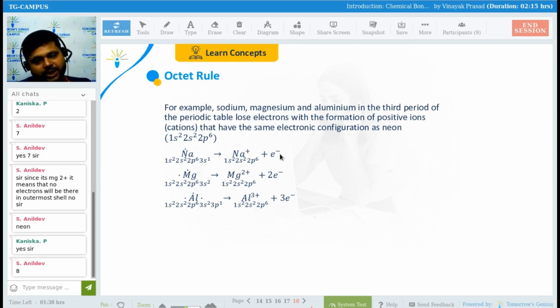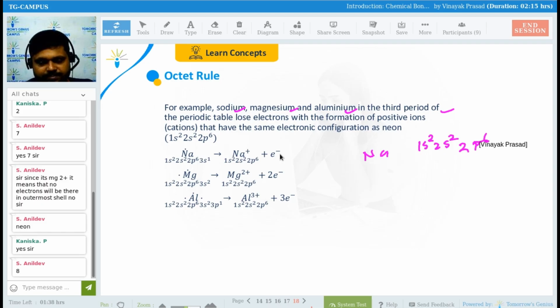Now, what we are going to see. Let's suppose I am talking about sodium, magnesium, aluminum in the third period. So what is the outermost electronic configuration, right? If I am talking about sodium, 1s2, 2s2, 2p6, then 3s1. Yes or no, guys? Please tell me. For sodium, can we write like this? 1s2, 2s2, 2p6, 3s1. Getting my point, everyone?